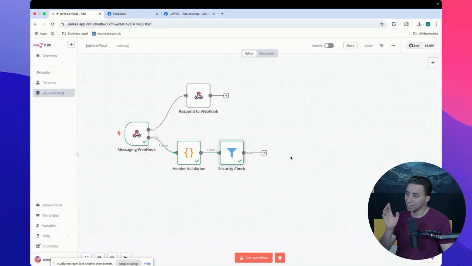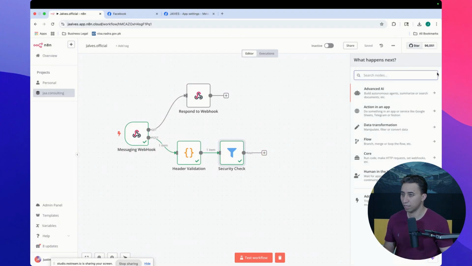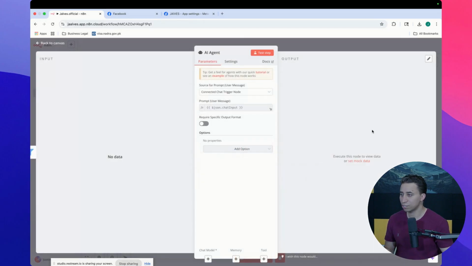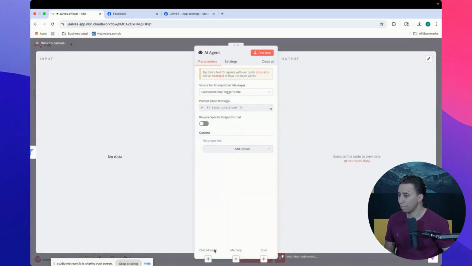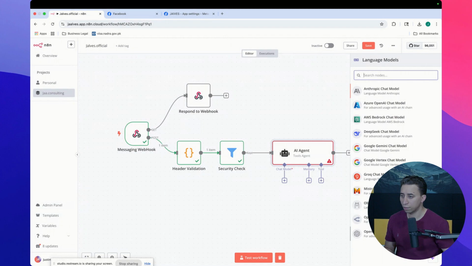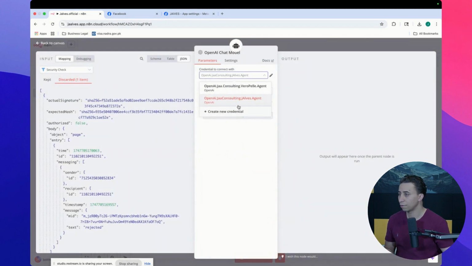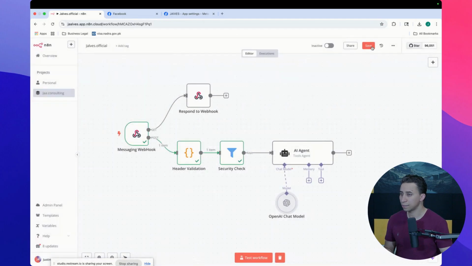So let's say the next step coming is the AI, because that's advanced. So I'm going to call this AI here. Okay, this is the AI agent. So I'm going to add a ChatGPT model. I'm going to put a developer. Let's do this. So I'm going to disable, activate this. So now save. Let's test this again.